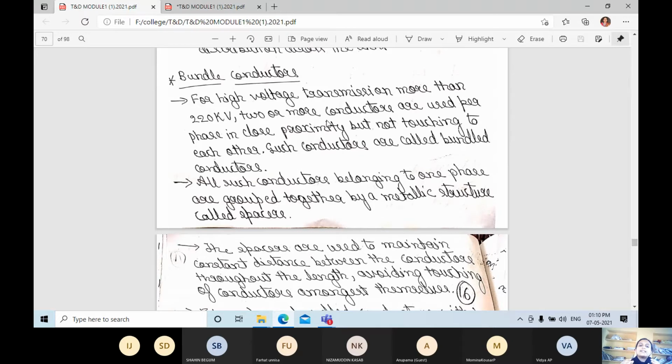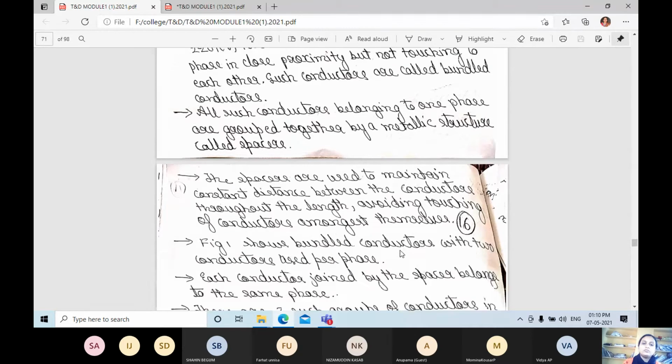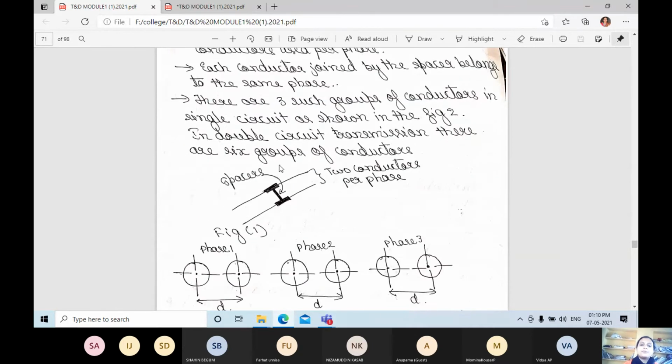And all such conductors belonging to one phase are grouped together by a metallic structure called spacers. You can observe the figure here. This is the spacer, and these two are the two conductors per phase. For example, R, only one phase, having two conductors.